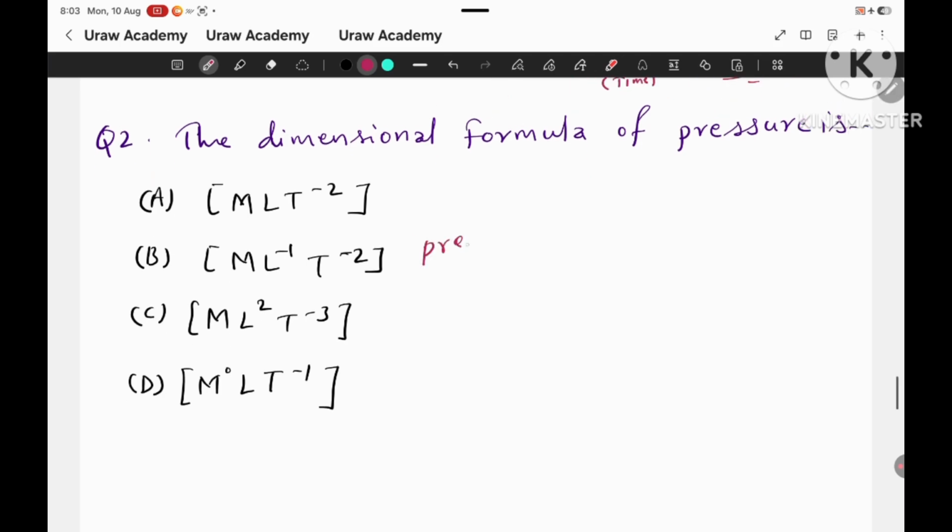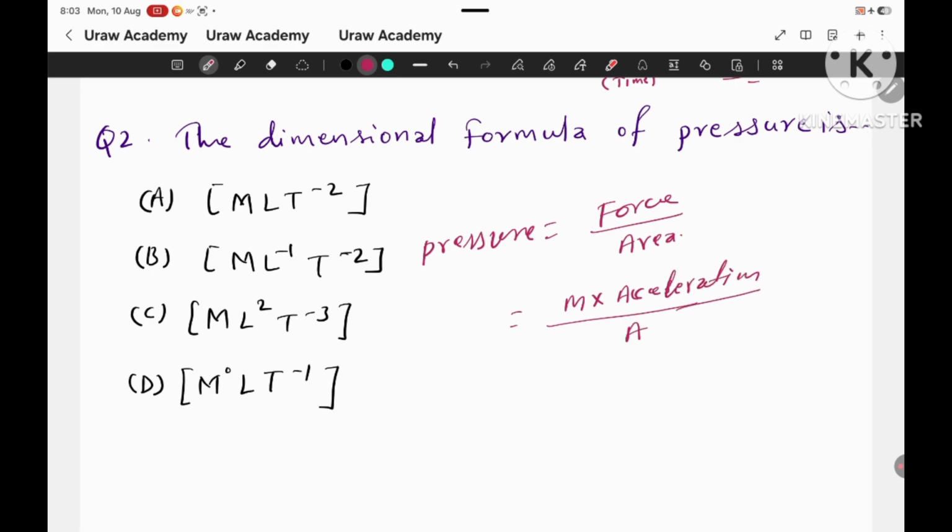Let's see the second question. We know pressure is equal to force by area. Again we know force is equal to mass into acceleration, divided by area.